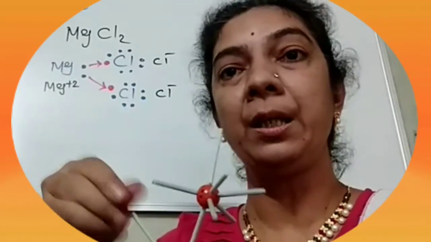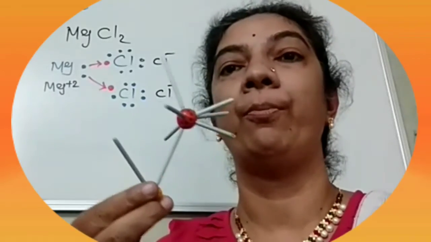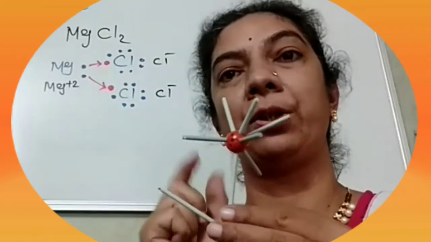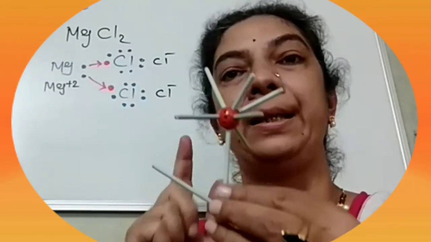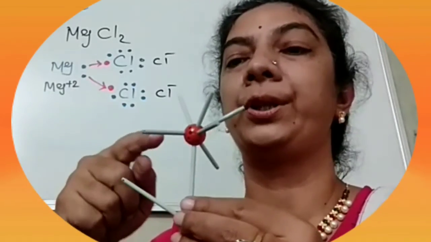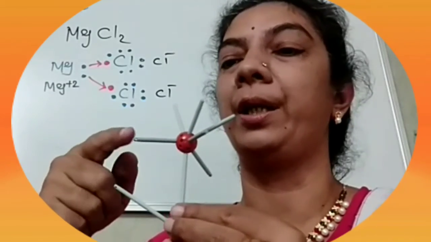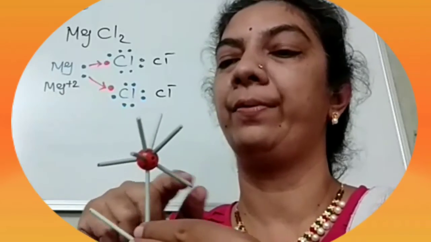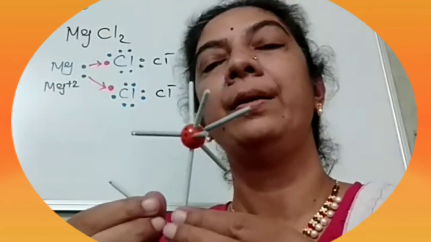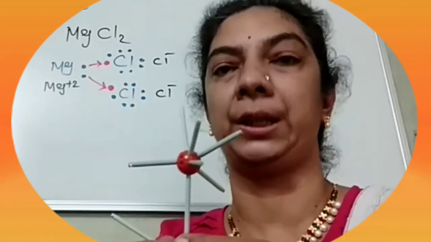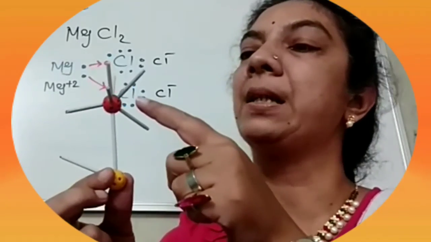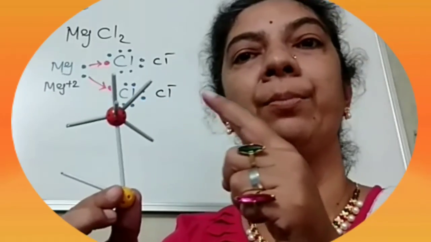So both the electrons of magnesium will be given to this oxygen, and in that situation oxygen will complete its octet: 1, 2, 3, 4, 5, 6, 7, and this will also be given to this. So only one atom of magnesium combines with one atom of oxygen.